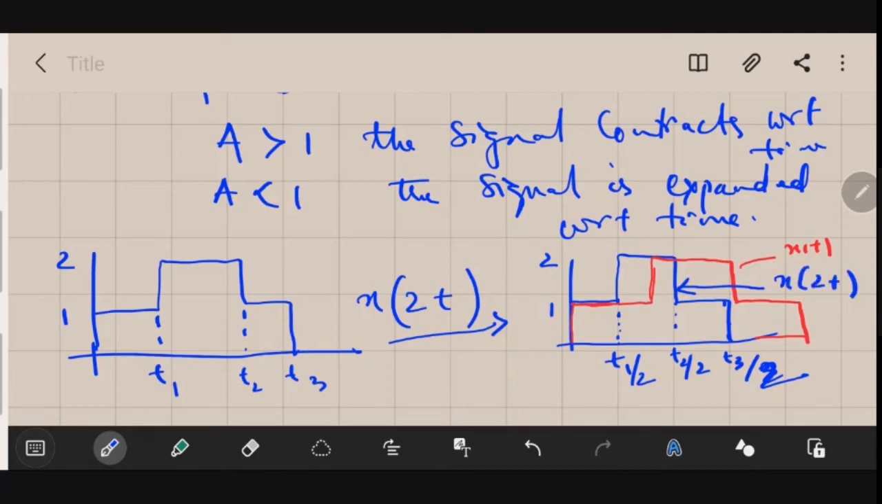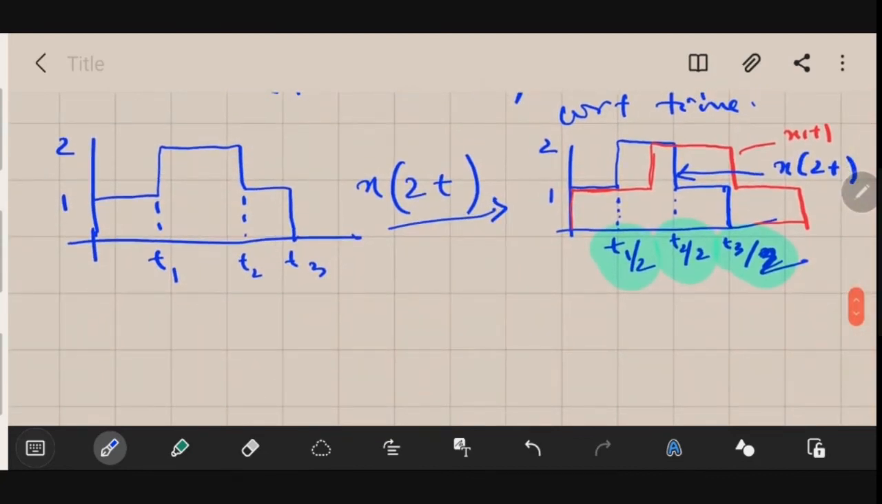If we were having, let's say, capital A equal to 3, then in that case this T1 by 2 will be replaced by T1 by 3. Similarly, if you take capital A equal to 4, then this T1 will be replaced by T1 by 4. In this way, you have to find out the time scaled version of the signal. Got it?